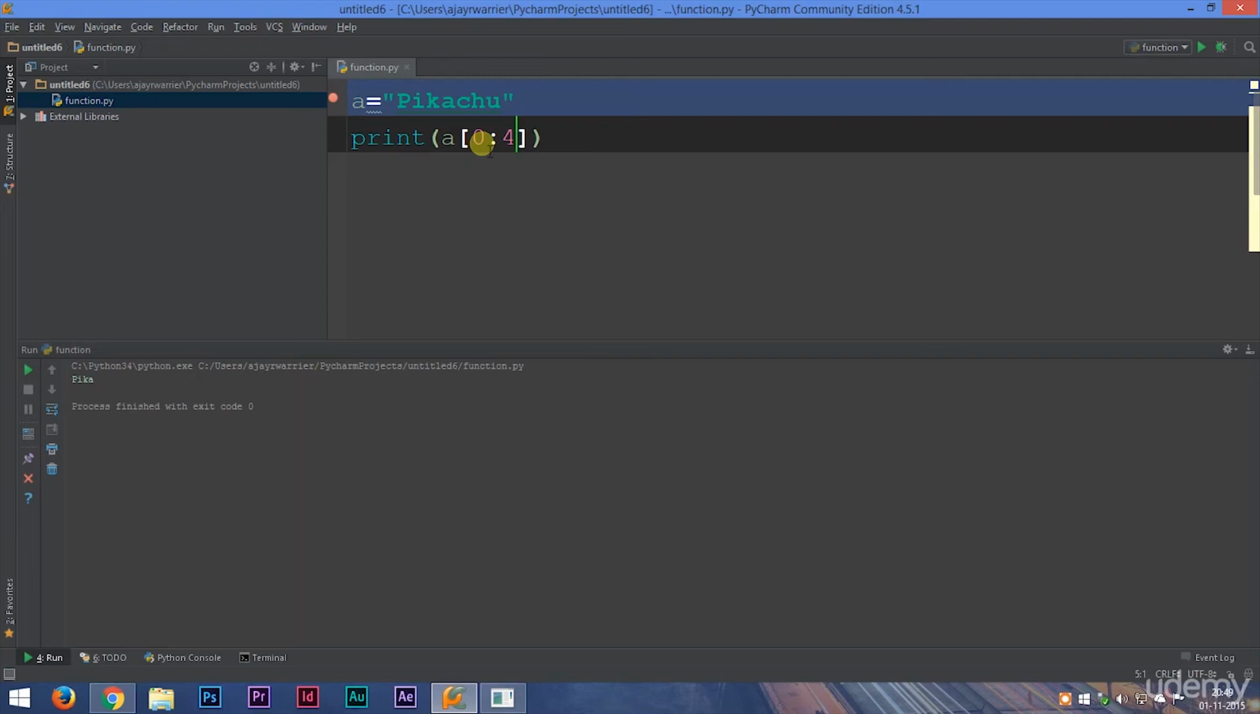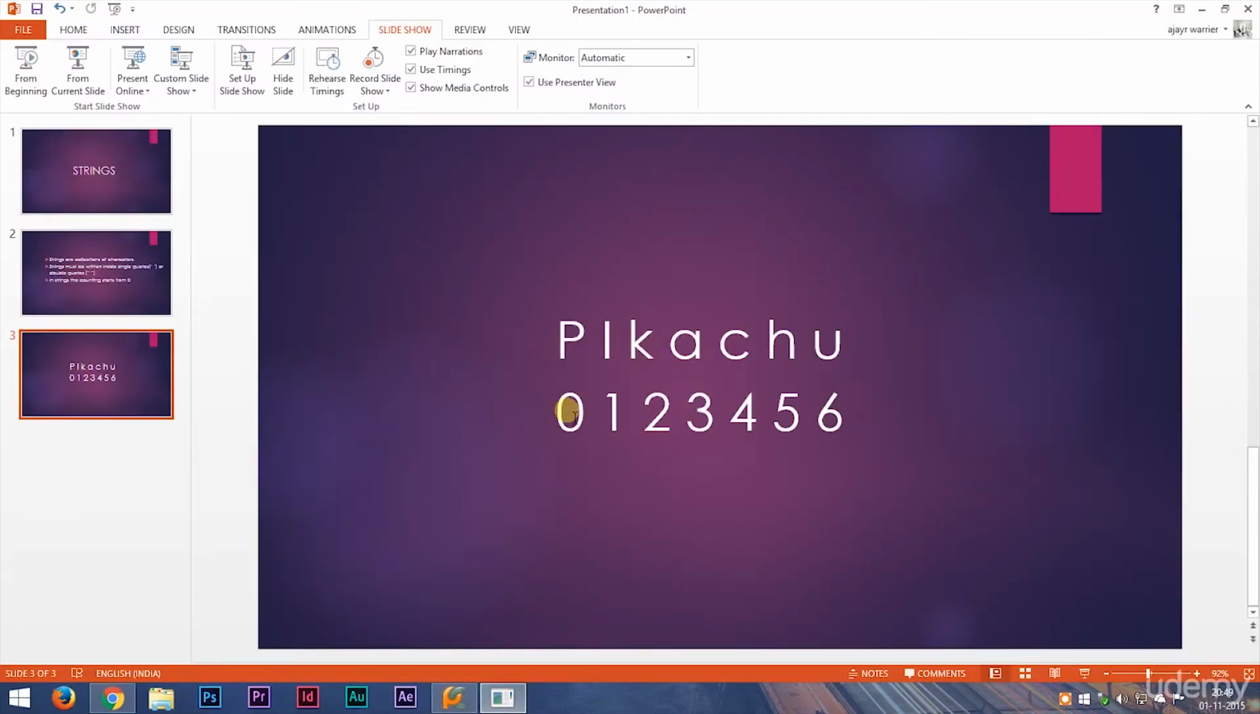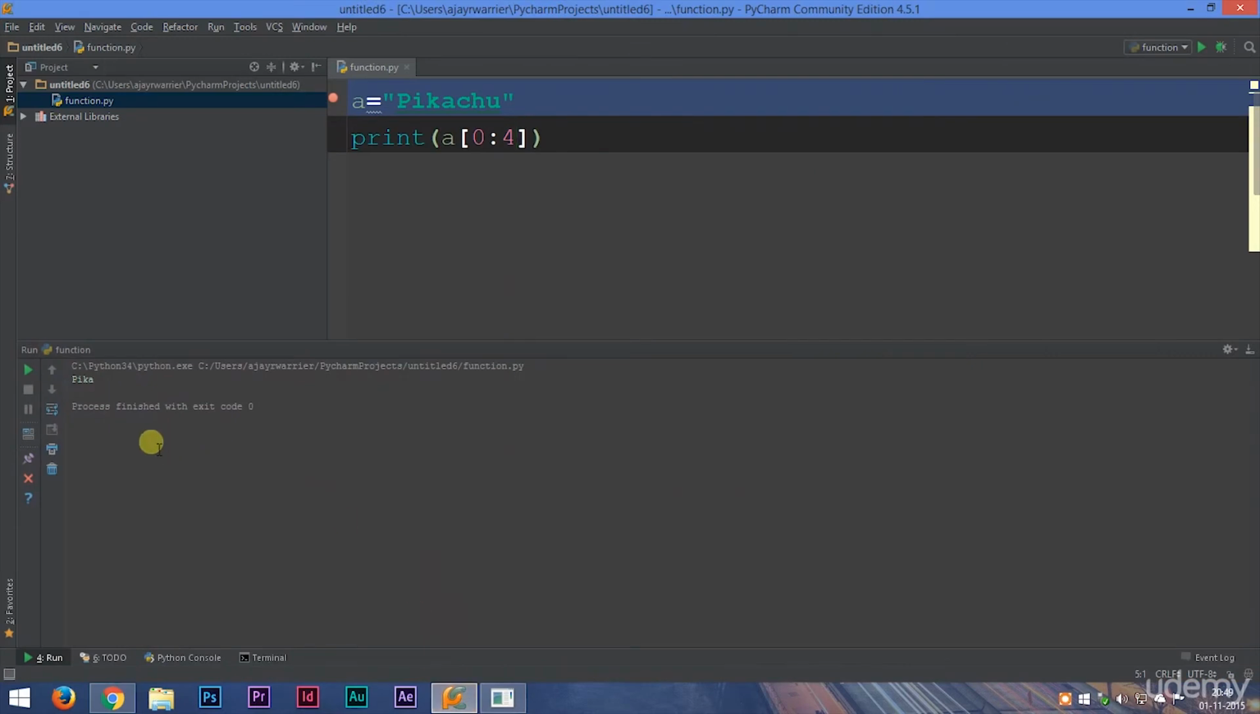Why 3? The counting starts from 0, right? So if you observed our previous presentation, what this does is that zeroth letter, that is P, first letter, that is I, second letter, that is K, and the third letter, that is A. P-I-K-A. So it just prints out those 4 letters.